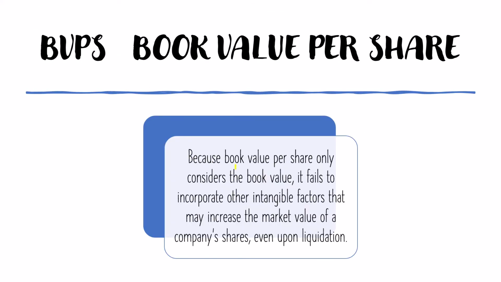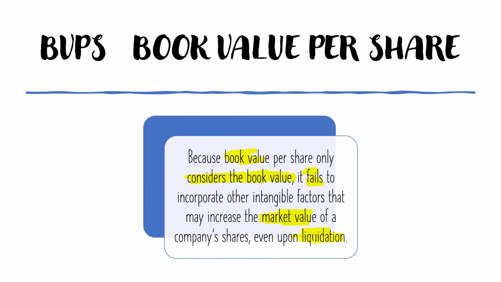So here are a few things which you can analyze by book value per share. One thing you should always remember is that the book value per share considers the book value only. It fails to incorporate other intangible factors that may increase the market value of the company upon the liquidation of the company. For example, the brand value of the company, the copyrights, the company having a good customer base.